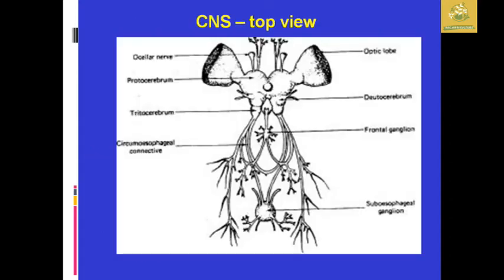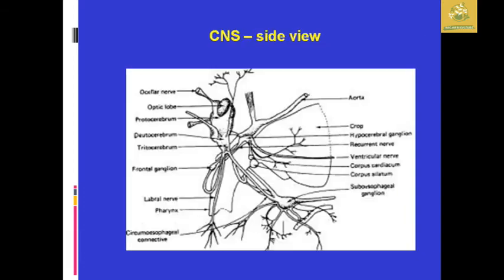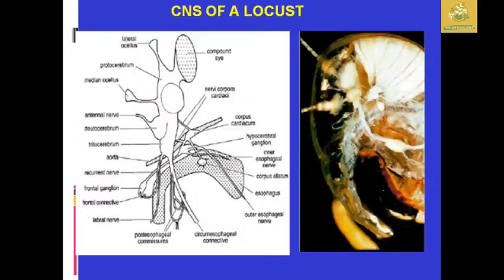So this is the CNS, the central nervous system's top view. You can see the ocellar nerves as well as the optic lobe, deutocerebrum, protocerebrum as well as the tritocerebrum and the frontal ganglion. If you do not see the picture clearly in this video, you can see it in the lecture notes, which are in the description. So this is the side view, where you can clearly see the presence of each and every nervous system organ.